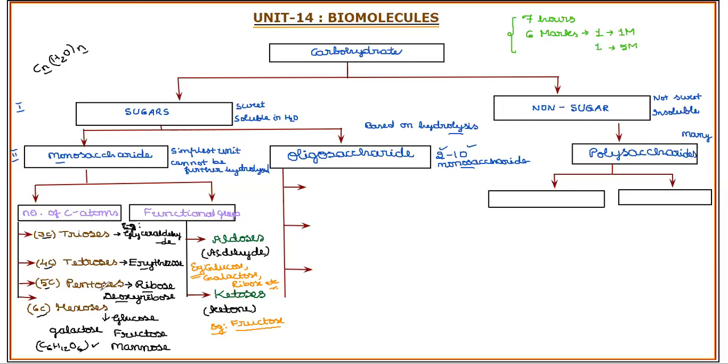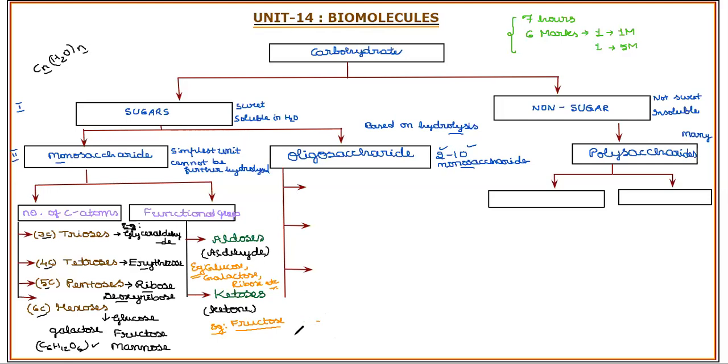About pentose, if it is a pentose with aldehyde as a functional group, then it is aldopentose. If it is a ketone with a pentose, then it is called ketopentose. Like that we can consider. Similarly, with aldehyde and 6 carbon atoms, it is called aldohexose. If it is with ketone and 6 carbon atoms, then it is called ketohexose.